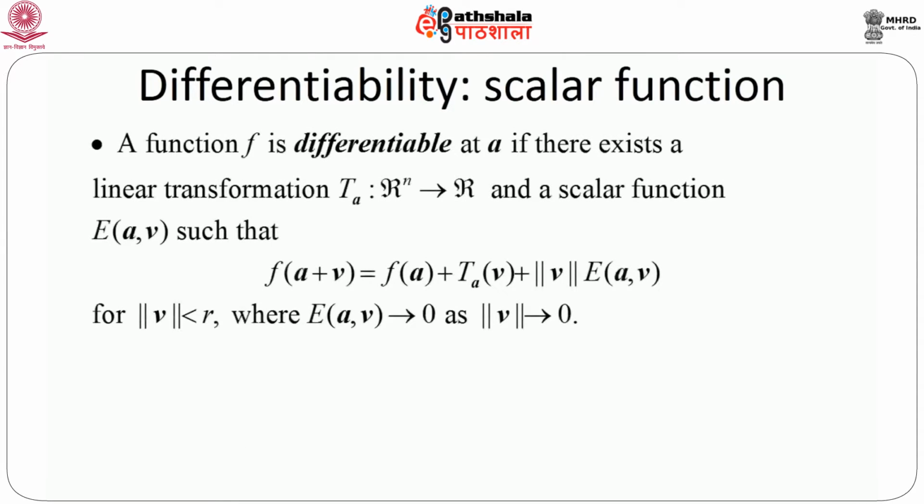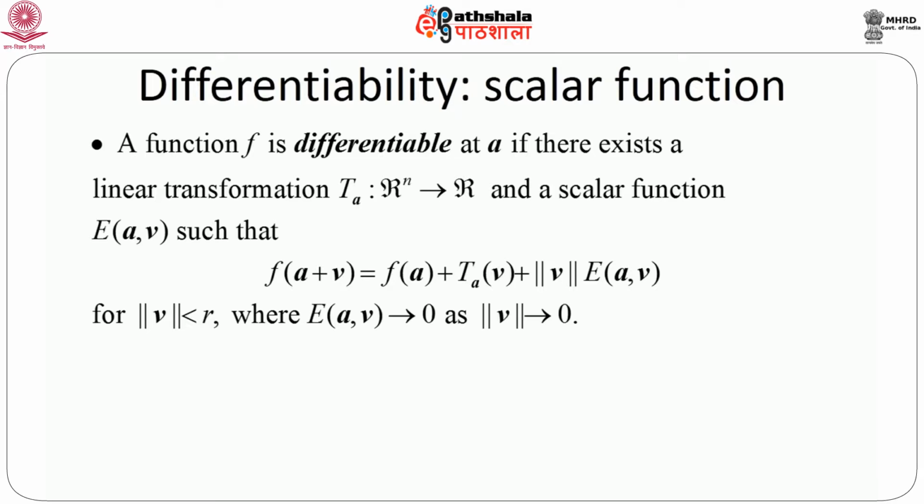I am not going to prove any theorem, but just mention certain results, one or two important theorems. A function f is said to be differentiable at a point a if there exists a linear transformation, say T_a, which is R^n to R, because f is a scalar function, so it maps to R, and a scalar function E(a,v) such that we can write f(a plus v) as f(a) plus T_a(v) plus norm of v into E(a,v).